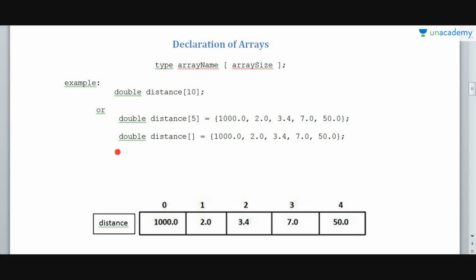This is also the way we can declare the array. So this is how the array is stored inside the memory. It is referenced by this distance name, size is 5, so the indexing starts with 0 and ends with 5 minus 1, that is 4, and the elements are stored in this fashion. So this is how the array is declared.